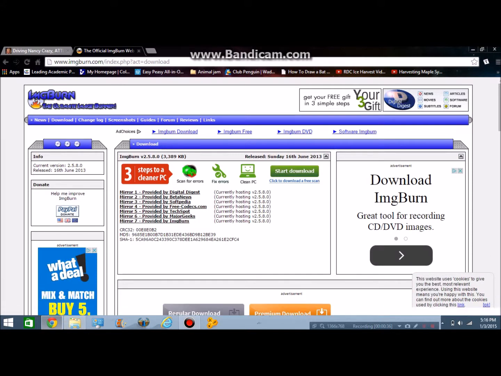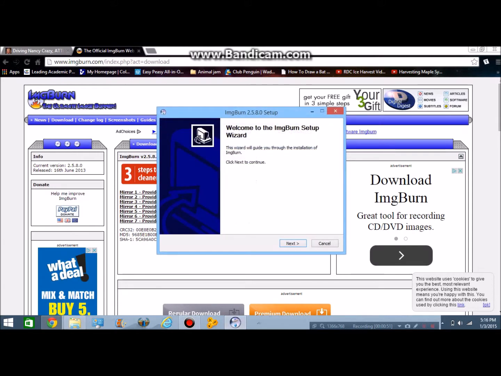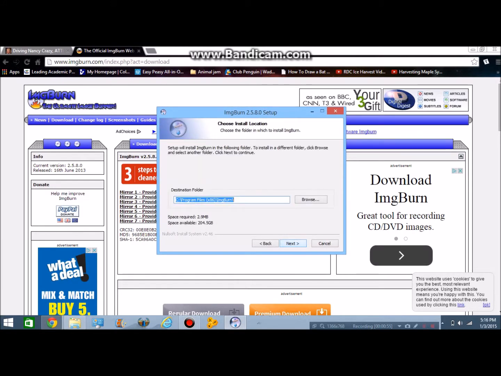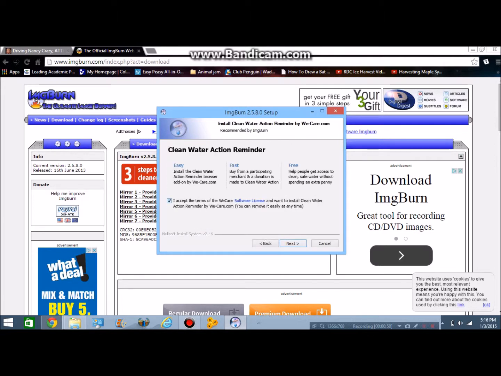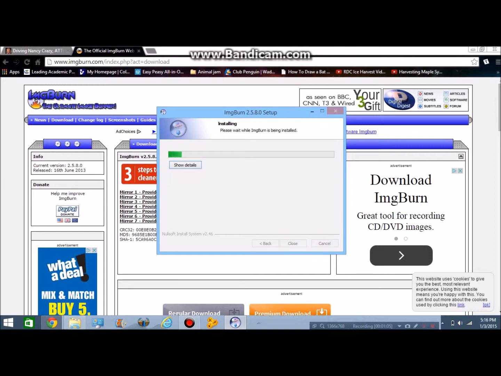Click yes. Okay. Now I already have this installed on this computer, so it might look a little different when you install yours. But for the most part, you're just going to do next, accept, next, next, next, next. Do not want that installed. Do not accept that. And then it will install it.